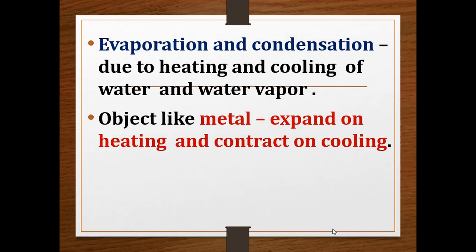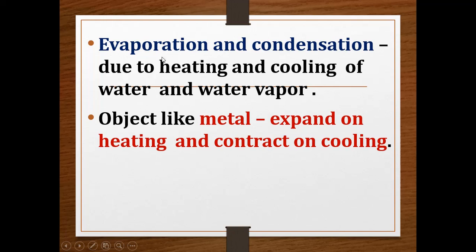Now some more examples we can see: evaporation and condensation. What is meant by evaporation, children? The process of conversion of water into water vapor. How does it happen? Due to heating of water. When we heat water, water gets converted to water vapor. That process is called evaporation. What is meant by condensation? Conversion of water vapor into droplets of water is called condensation. It occurs because of cooling.